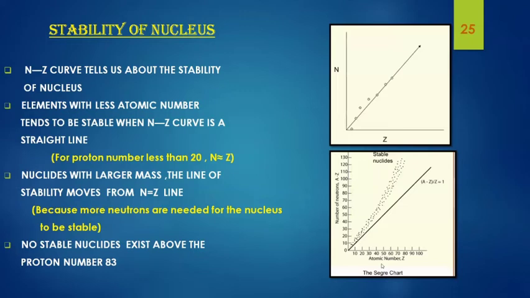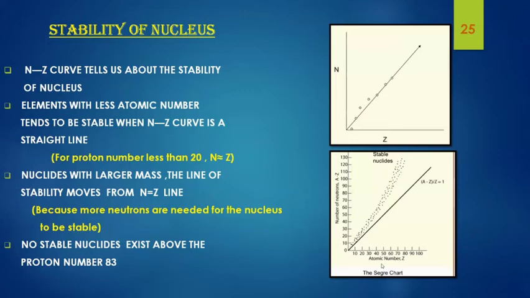Moving on to the second picture, we can see that the line of stability deviates from the N equals Z line. For higher nuclides, the line of stability deviates from the N equals Z line because, as we progress, the number of neutrons increases relative to the number of protons.